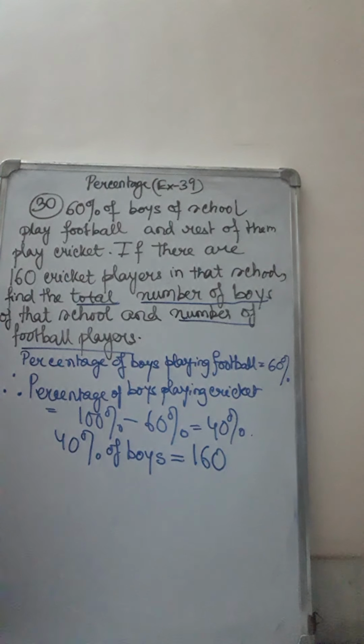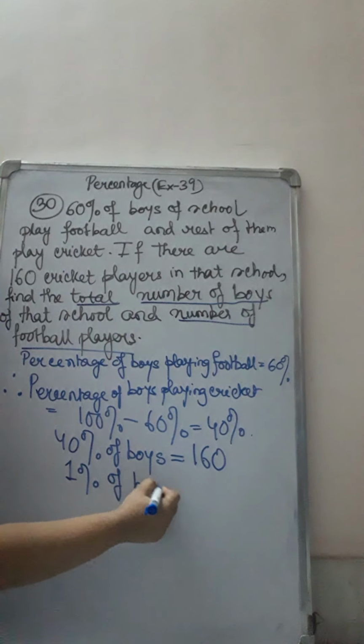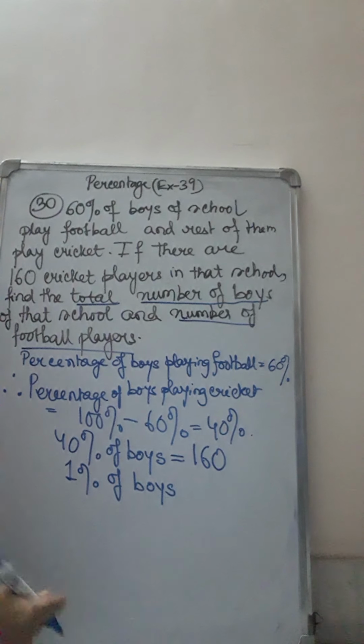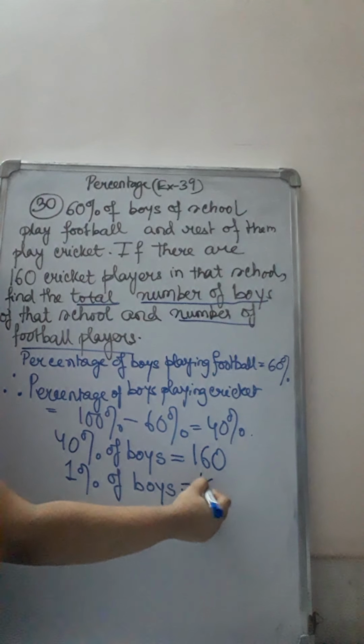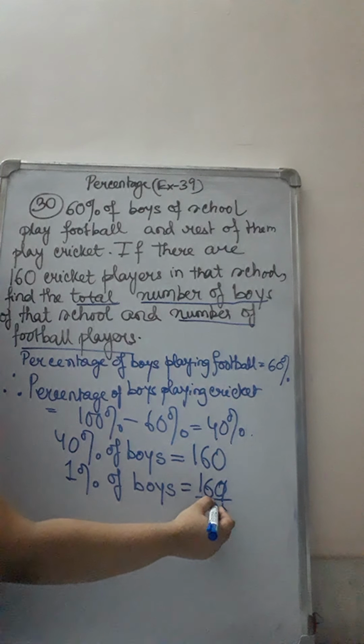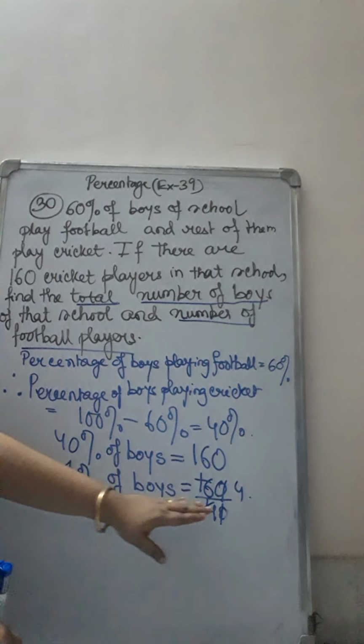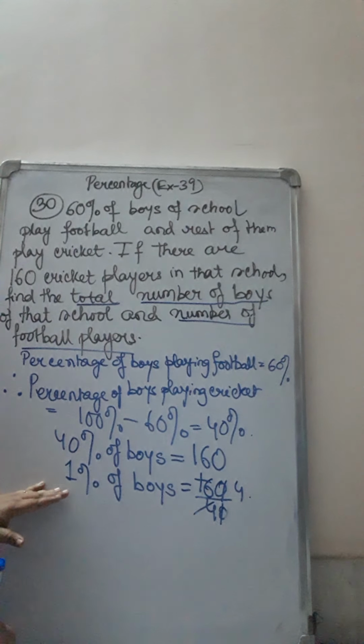It is 160. Now here we will try to do the unitary method. 1% means, so 1% is less. That's why we will divide. 1% of the boys of the entire totality 100% will be less. So 160 divided by 40 is 4. That means 1% of the boys means only 4 boys.